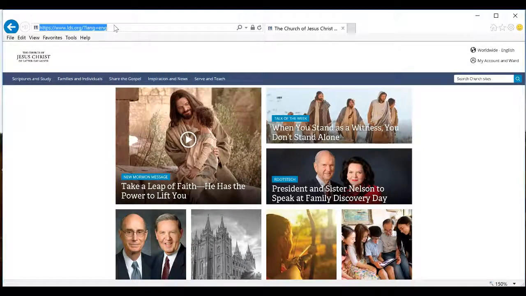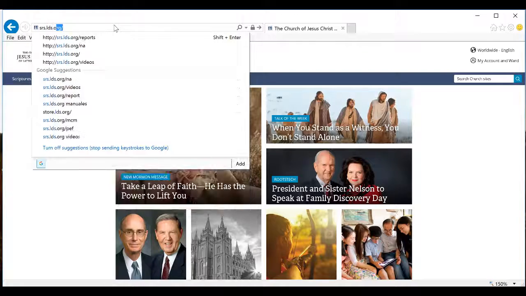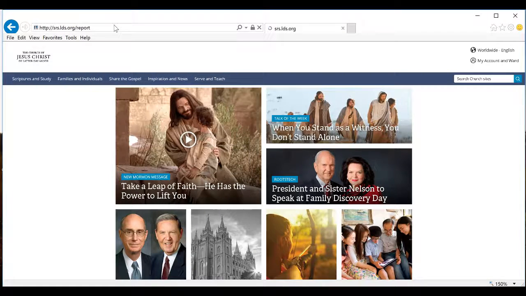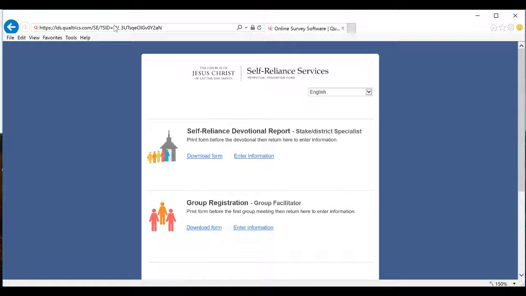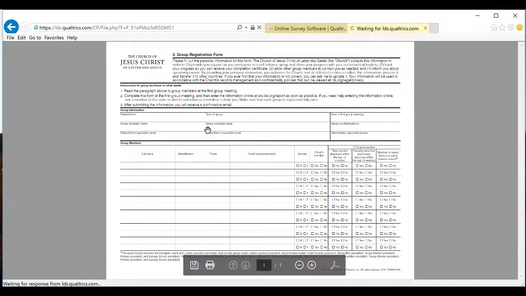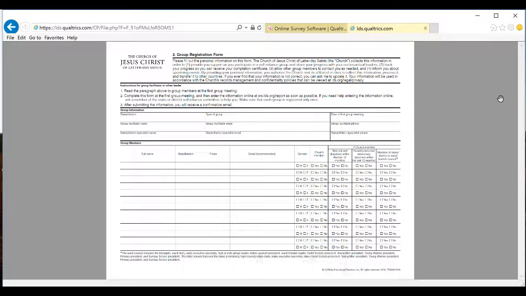Prior to reporting, the facilitator should visit srs.lds.org/reports and pre-print the official group attendance form, which will collect all of the relevant information needed for an accurate week 1 report. This can be done by scrolling down under group registration and selecting download form. Printing and utilizing this form in your week 1 meeting will allow you to collect all of the information that is necessary to complete your report.